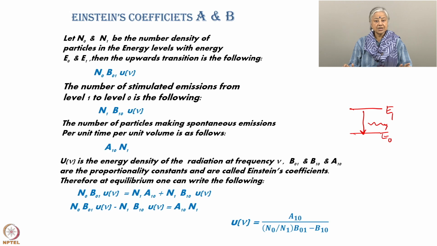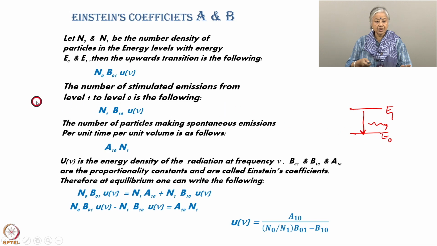Then the upward transition is as follows. The number of particles that go up to energy level E1 will be proportional obviously to the number of particles here.